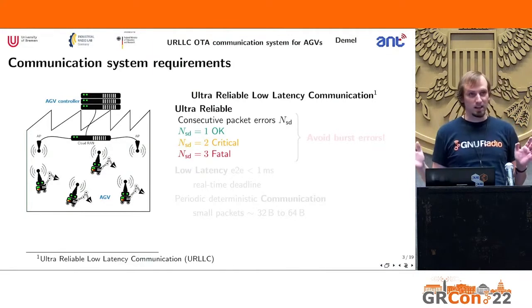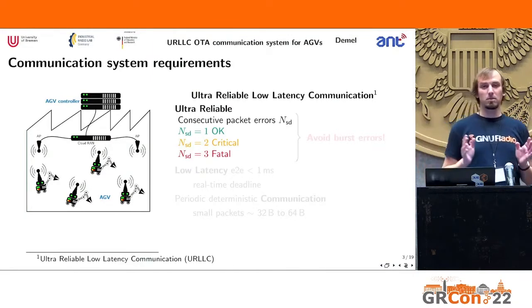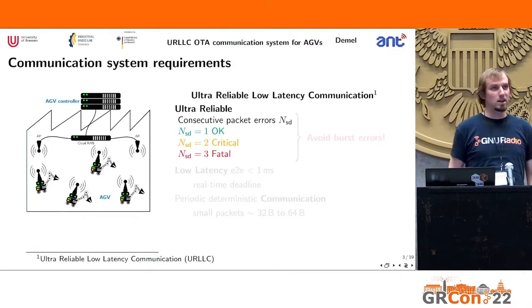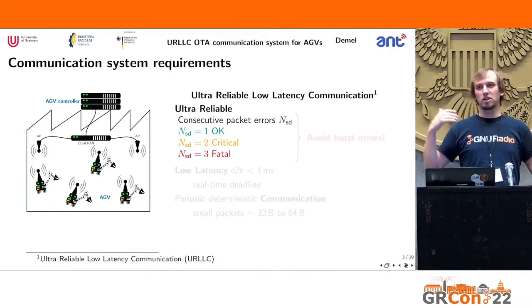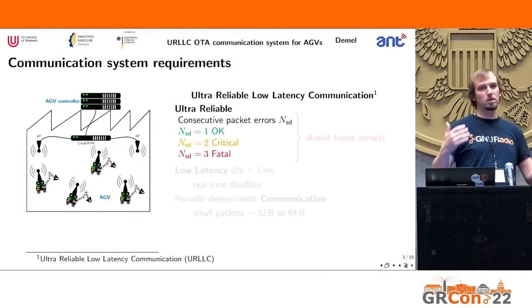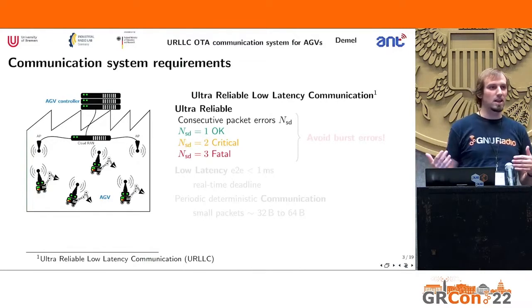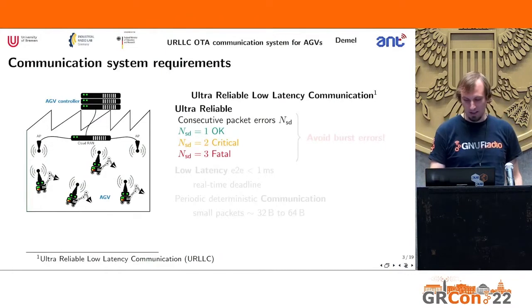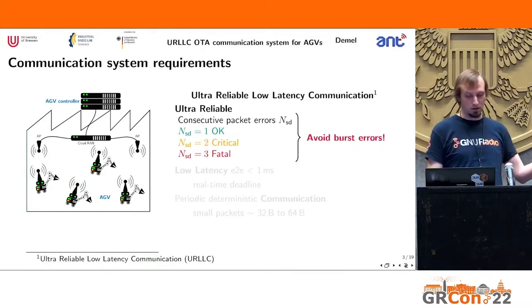If the next packet gets lost, that might actually be critical, and if the third one gets lost, well, you might have to shut down the whole system, send in a person to reset it into a known state, all the while your production line comes to a halt, so that's really a bad thing. So we need to avoid burst errors.